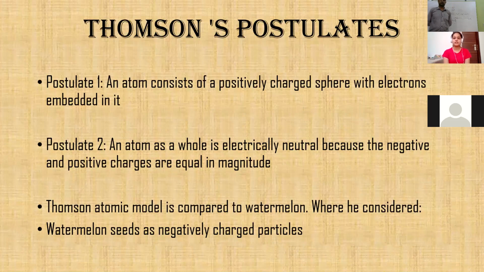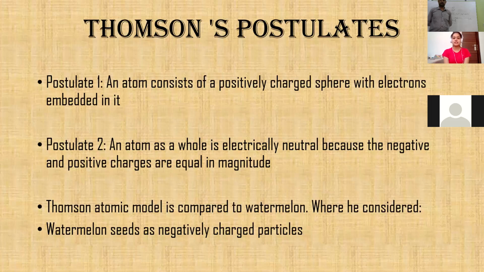Thomson's postulates. Postulate 1. An atom consists of a positively charged sphere with electrons embedded in it. Postulate 2. An atom as a whole is electrically neutral because the negative and positive charges are equal in magnitude.